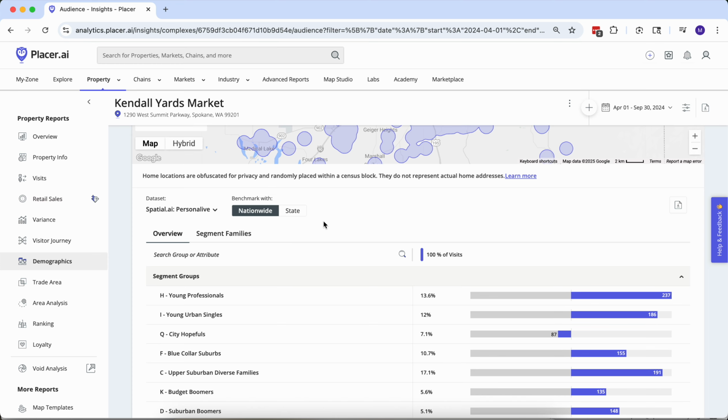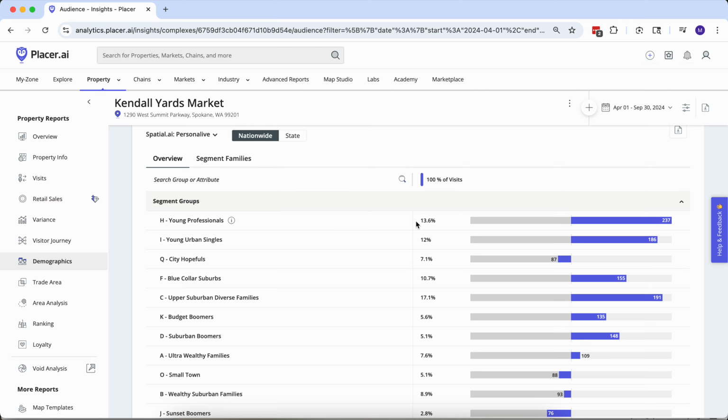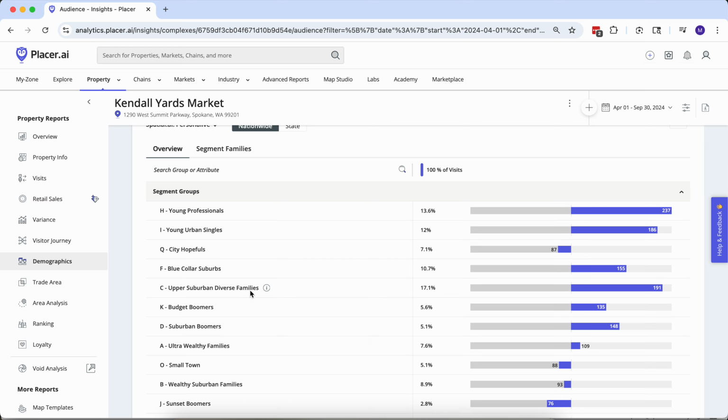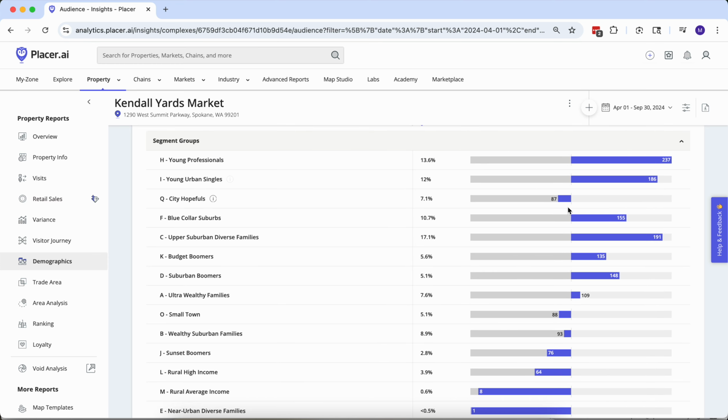So we can see that for the folks showing up to the Kendall Yards night market, it looks like it's our C group here, the upper suburban diverse families. They make up just over 17% of the foot traffic. And the way to read these bar charts is, if we all went to the night market at the exact same rate, we would all have a score of 100, as that being the average. So for our C group, with a score of 191, that means they're 1.91 times more likely than average to be showing up at the Kendall Yards night market.